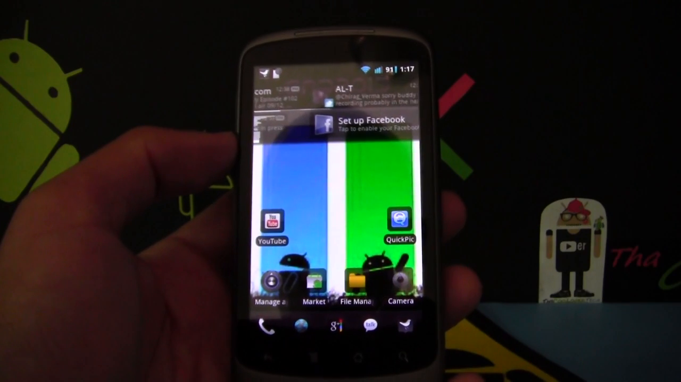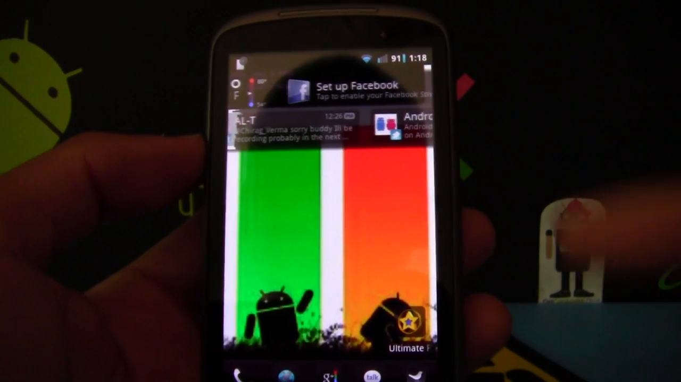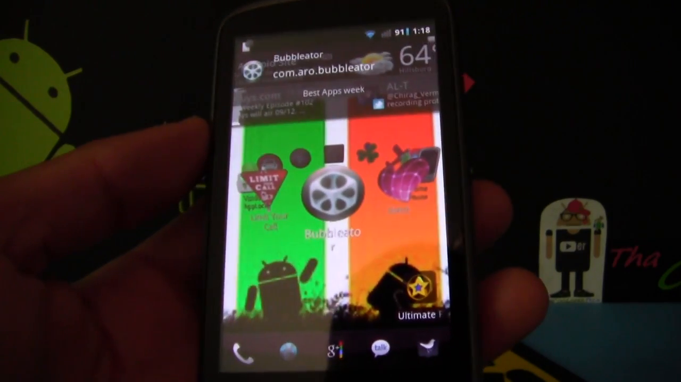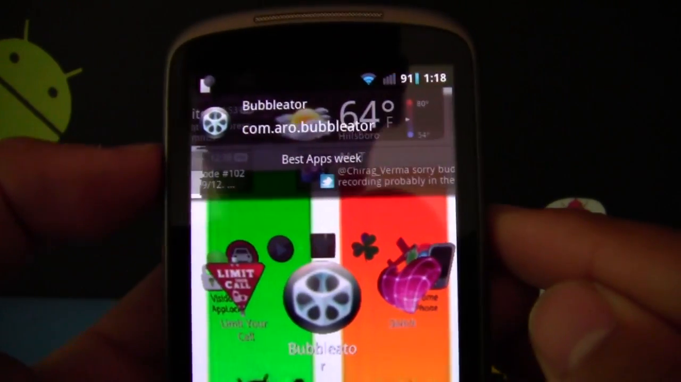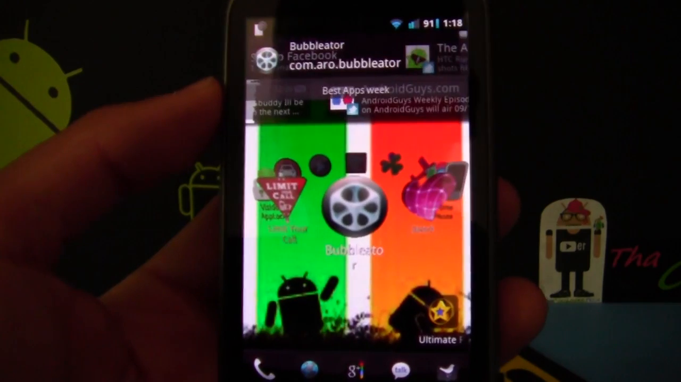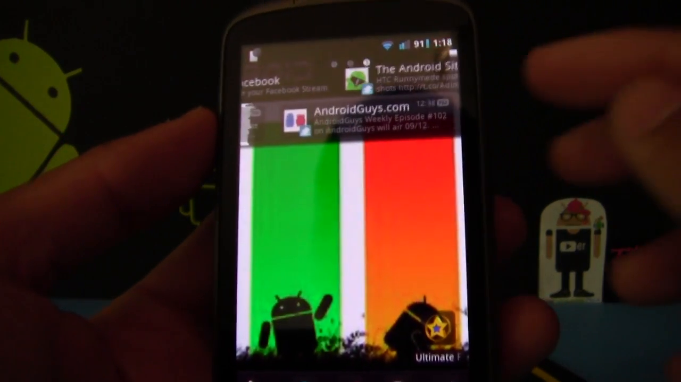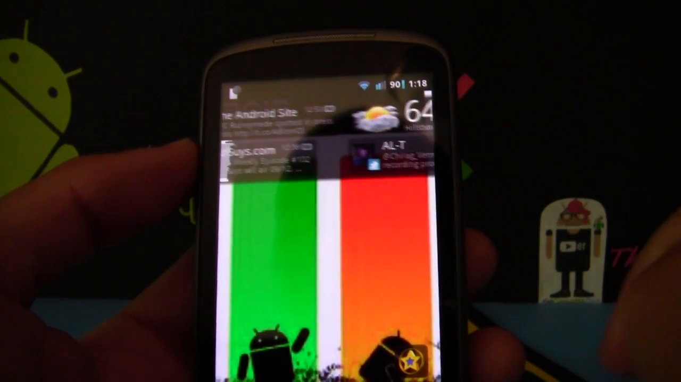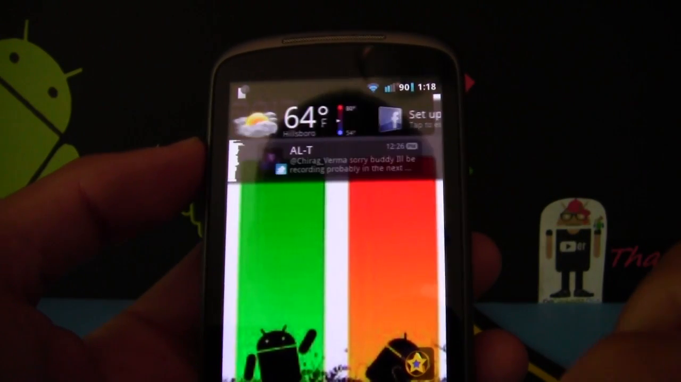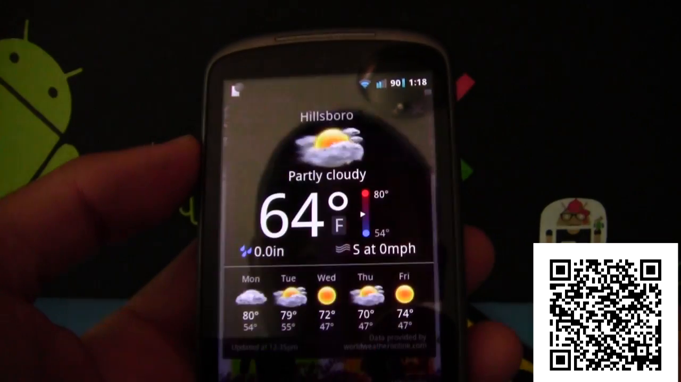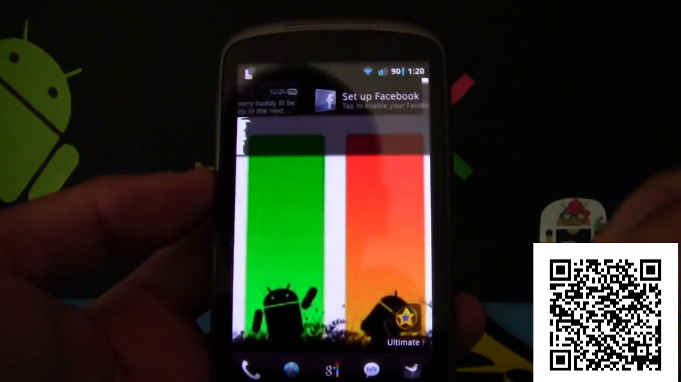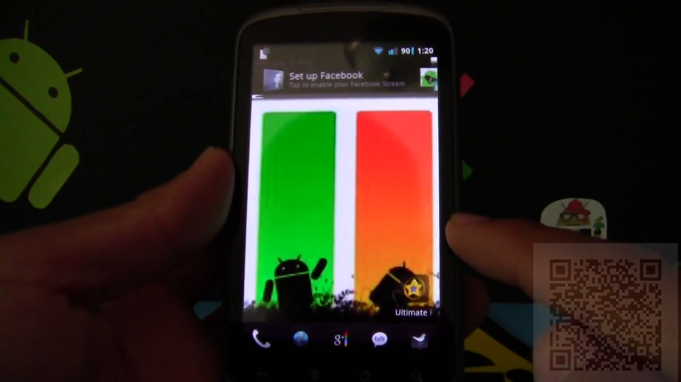Alright, enough with that. Let's get to the apps. As you saw in the background, you can see a little streaming, and it is called Bubbleator. It's a really cool live wallpaper because it actually integrates your Twitter, Facebook, SMS, and weather. And they're clickable. Click on the weather and you get the forecast. And you can dismiss these, swipe them away. You can put any image on the background.